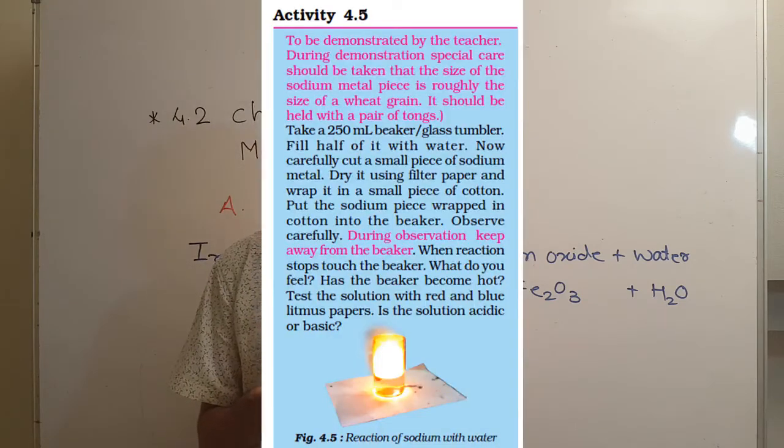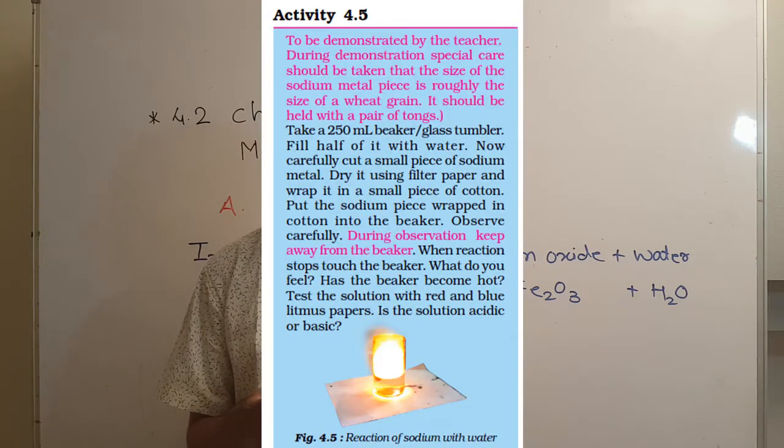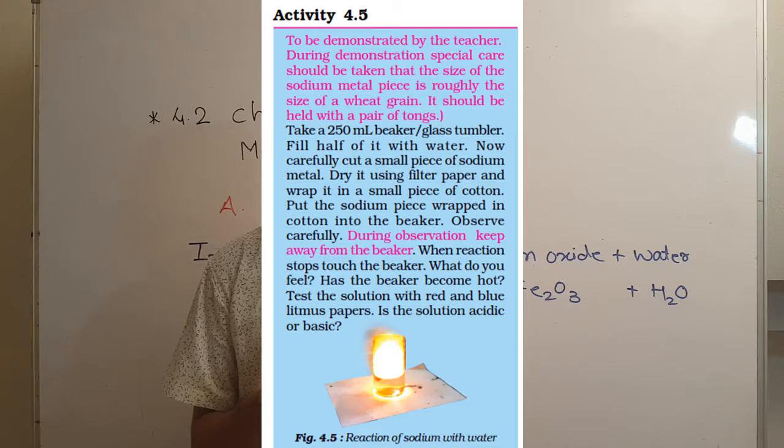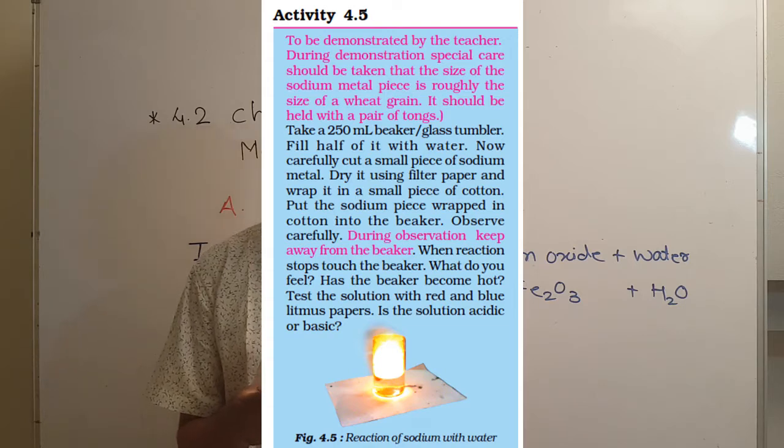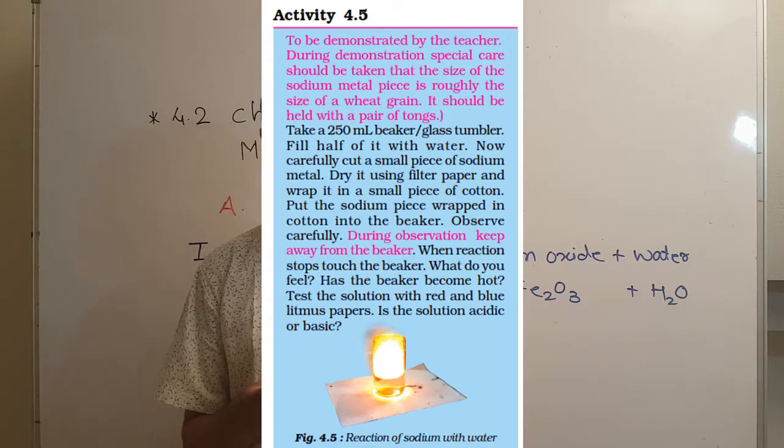Activity 4.5 to be demonstrated by the teacher. During the demonstration, special care should be taken that the size of the sodium metal piece is roughly the size of a wheat grain. It should be held with a pair of tongs. Take a 250 ml beaker or a glass tumbler. Fill half of it with water. Now carefully cut a small piece of sodium metal. Dry it using filter paper and wrap it in a small piece of cotton.